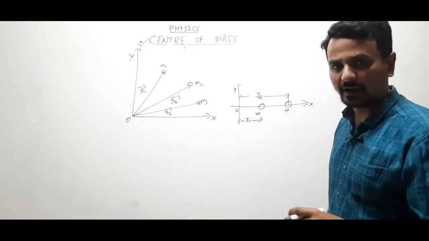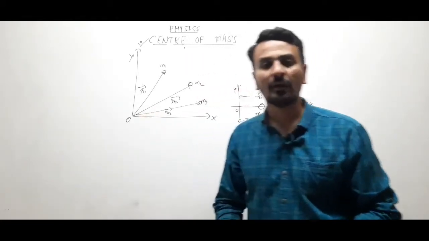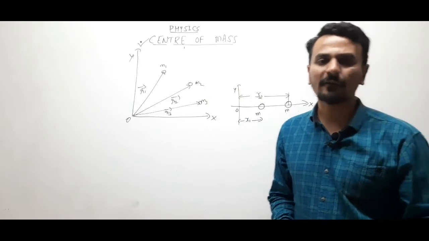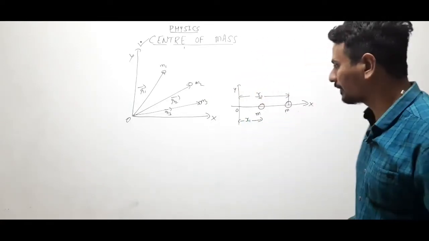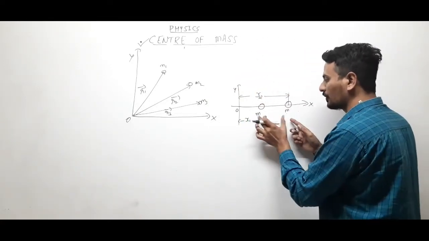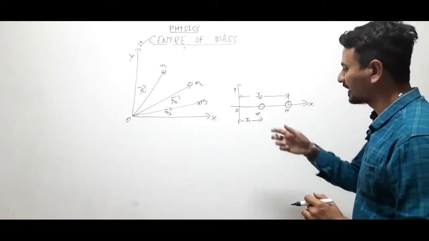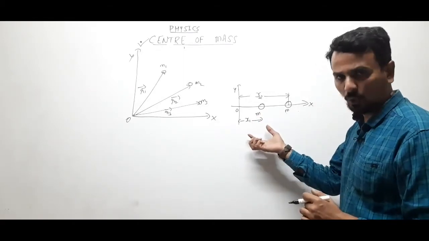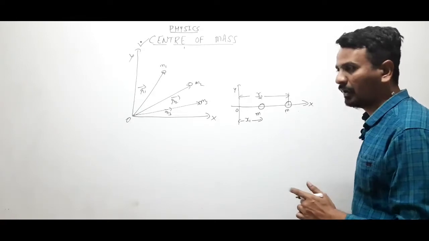We will definitely take a reference point as origin to find the position of center of mass. Clear? Okay, so this is a dumbbell, both have a mass m, one is at a distance x1 from the origin, another is at a distance x2.